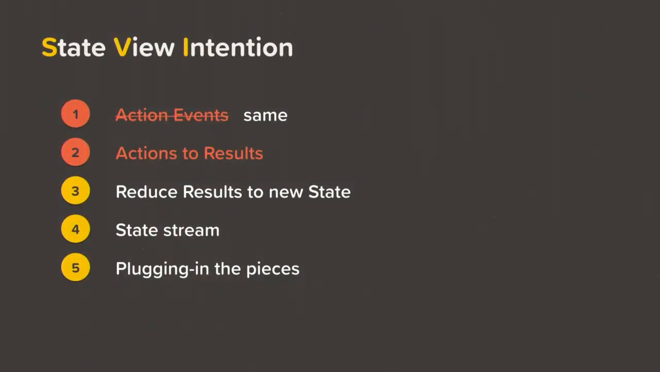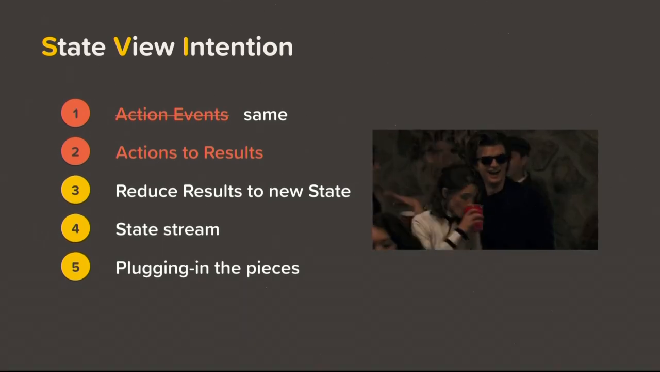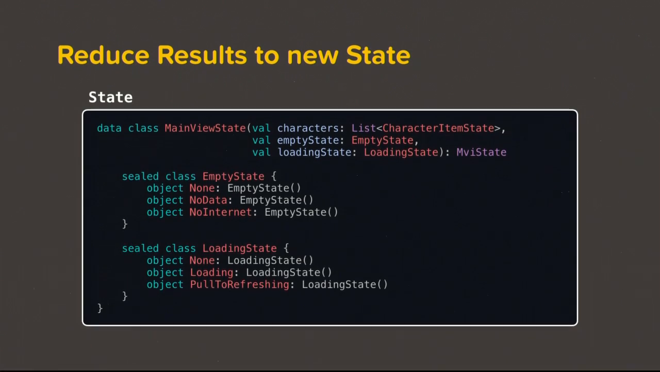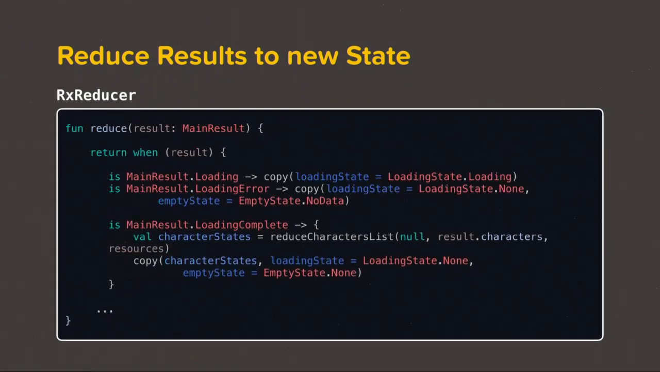So that brings us to the end of this part. Next part is reducing results to new state. So let's take a look at that. This is our state. Let's not get into the details of that because we're not here to talk about state modeling. And this is the reducer, which takes in a previous result and creates a new state. So we need not go into the details of that.